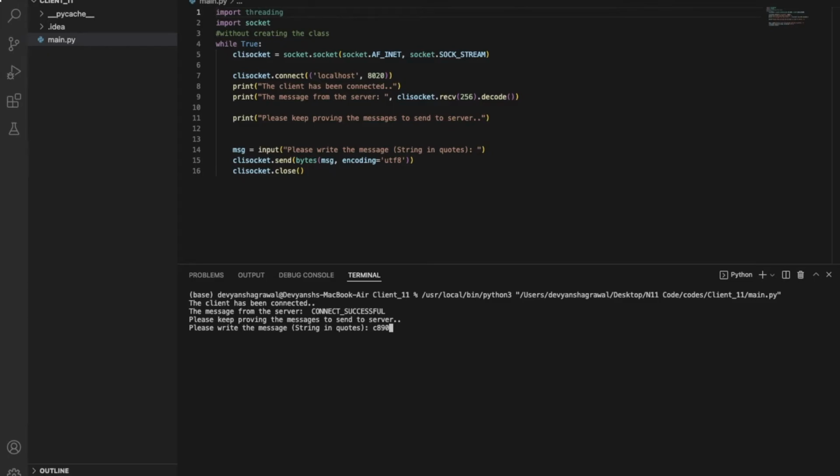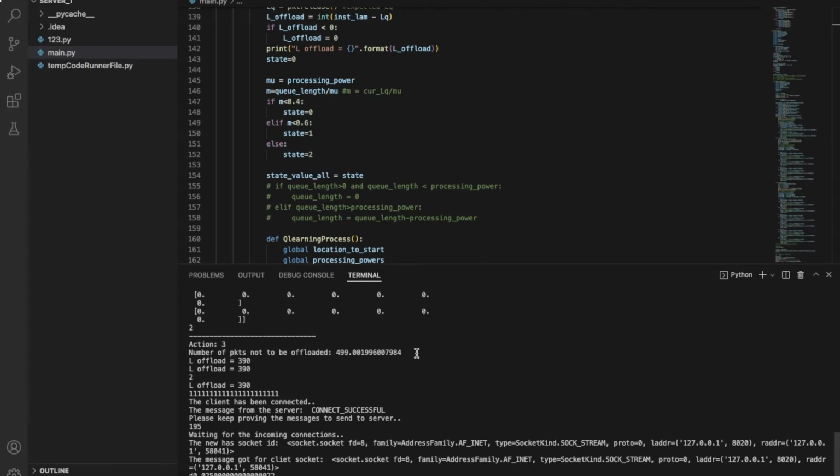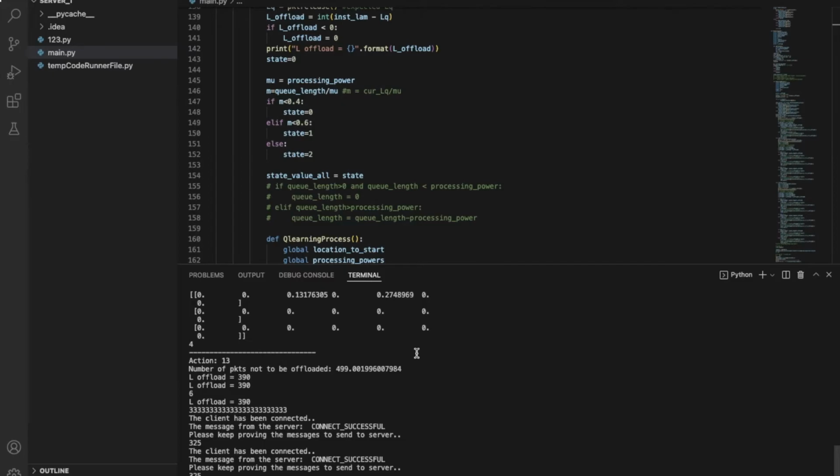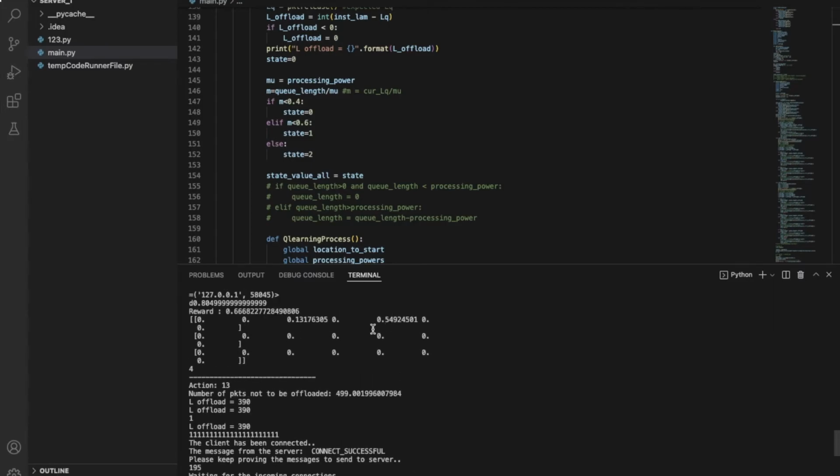You can see that client 11 is like an IoT device that sends its data to server 1, and it has sent 890 packets. For the first 1000 iterations the fog network will explore and update its Q table.